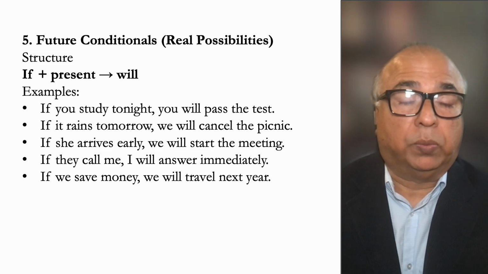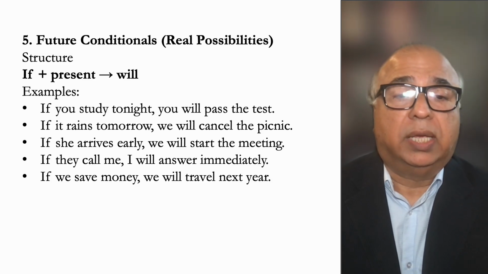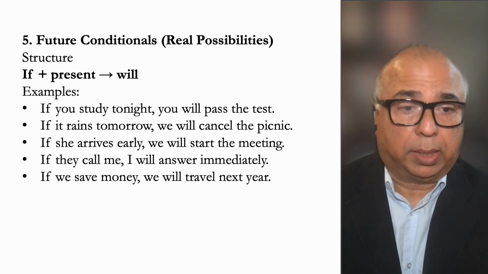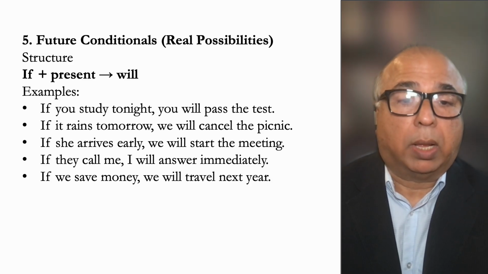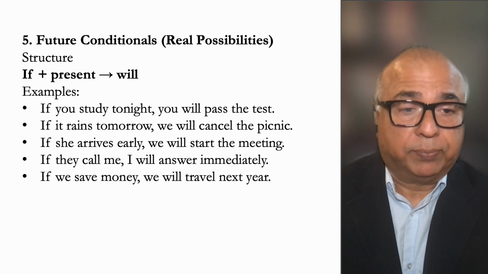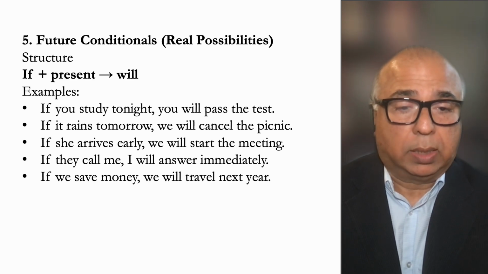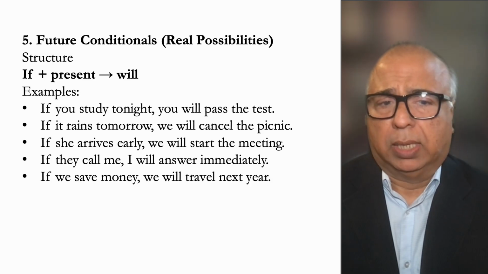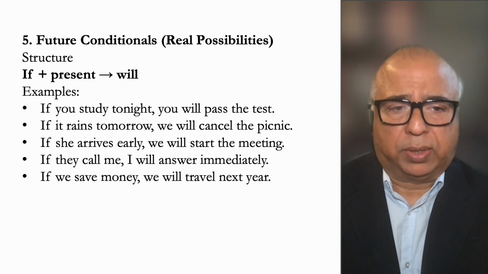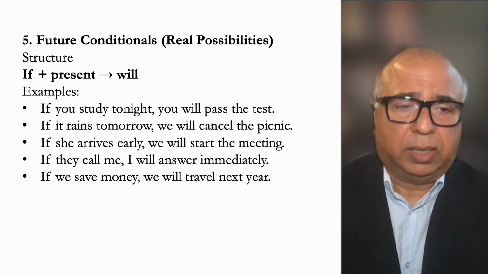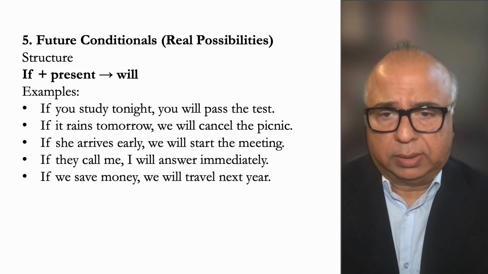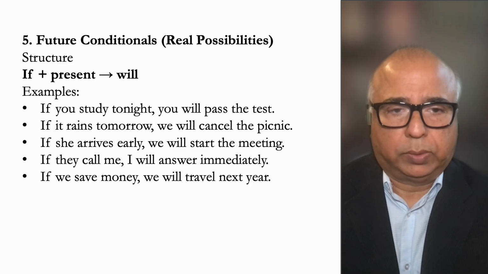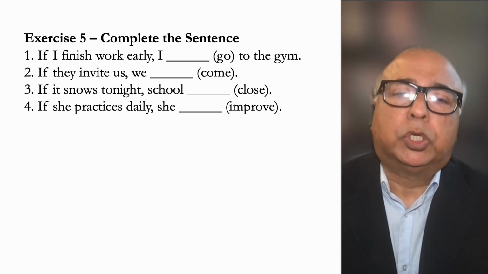Because if it rains, then we will not be able to go out. If she arrives early, comma, we will start the meeting. If they call me, comma, I'll answer immediately. If we save money, comma, we will travel next year. Okay, so the structure is simple to understand, right? It's very easy. If plus present tense in the first clause, followed by a future tense. Okay, all right. This should be easy for you now.